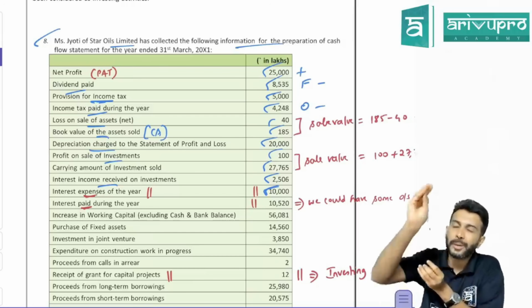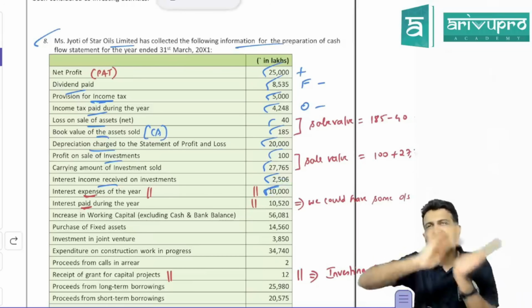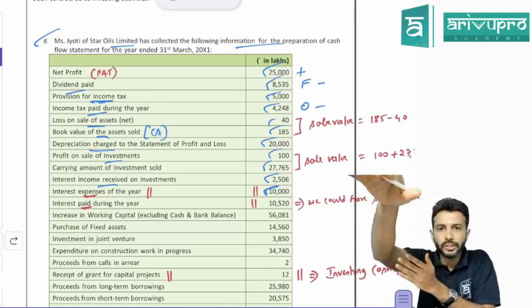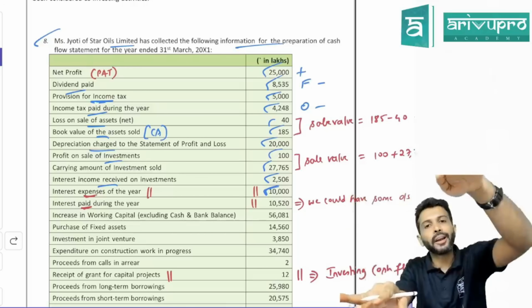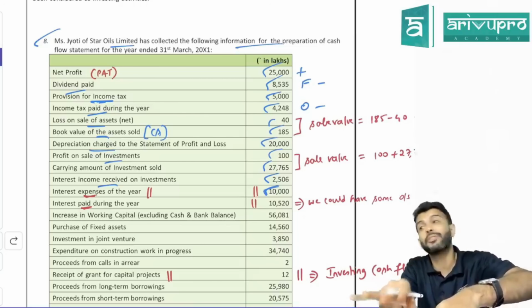So however much the expense is, that expense will be transferred to P&L. How much is the interest expense, sir? 10,000. So interest expense is transferred to P&L. Due to this, the P&L balance has reduced, so operating cash flow is also reduced. But interest expense is not an operating activity, but a financing activity.